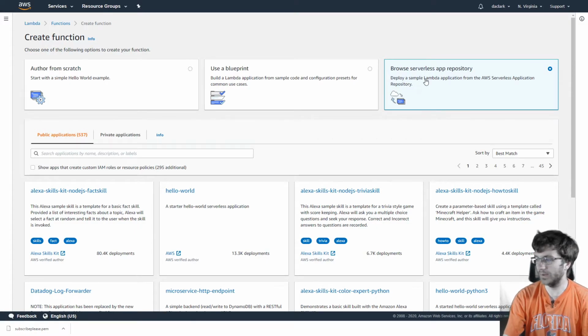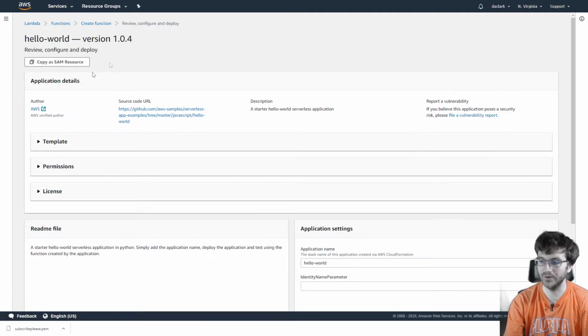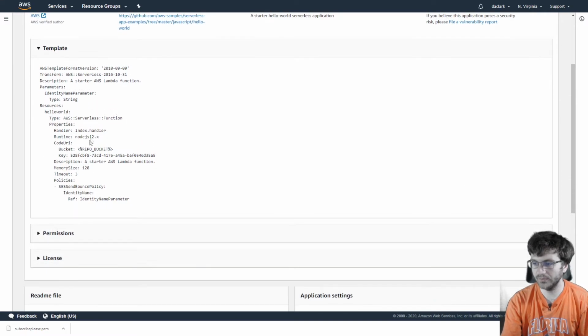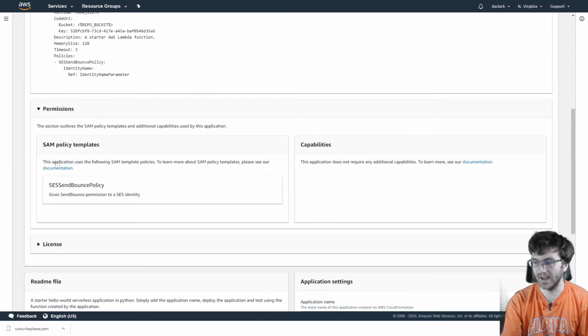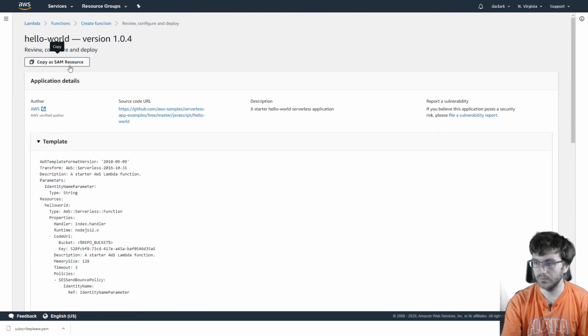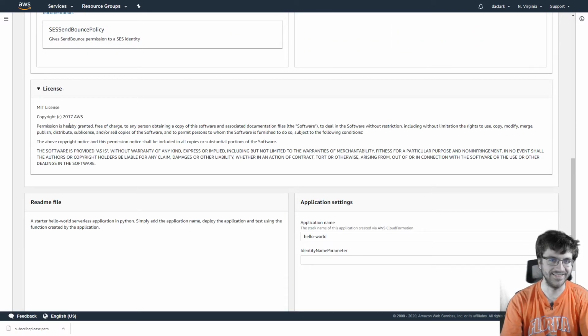So if you go to the third tab here, Browse Serverless App Repository, you will see that they have so many public applications that people can use. So Hello World. Let's see what Hello World was. You saw Alexa there as well. The author is AWS, so you can know this is safe because AWS made it. And of course, it's Hello World, but it has a template for it. This is just the CloudFormation template. This is what makes the Lambda function. Then there are the permissions, who can access this, and if we go into license, we can see the license.